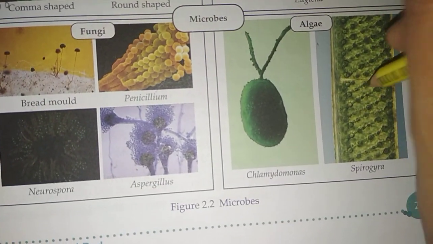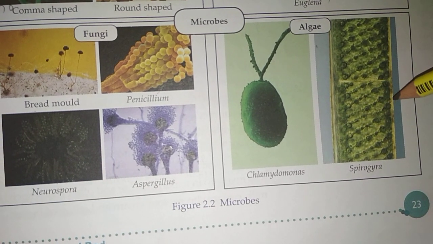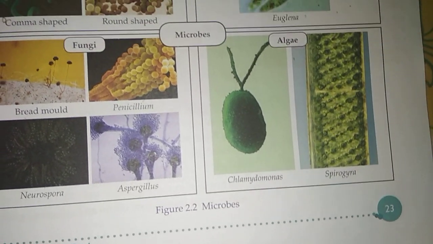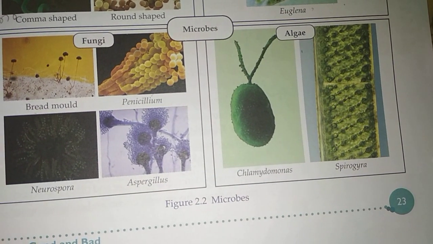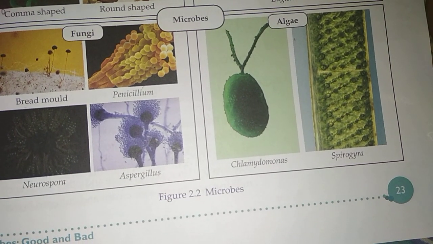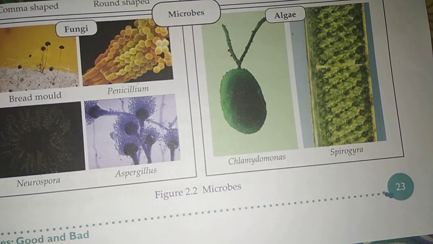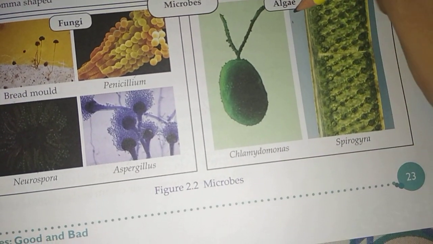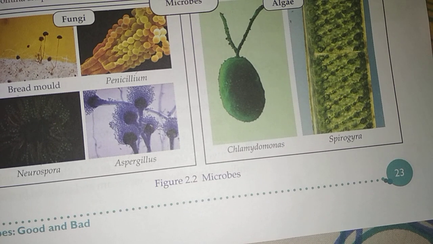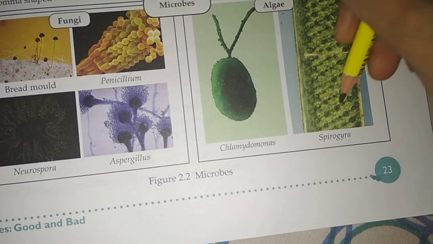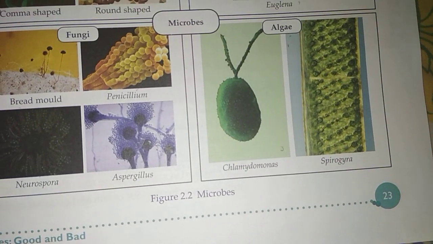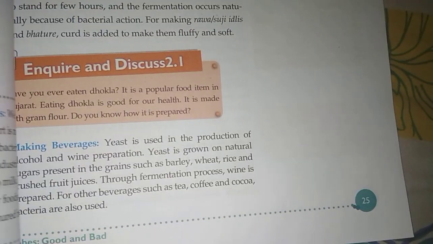Next one is algae. Algae are very tiny plants. They mostly live in water. My dear students, you have already seen in your houses, and near rivers and ponds, the green area near the water. That is algae. We can see them with our naked eyes. They can also be unicellular, for example Spirogyra and Chlamydomonas. Okay, now moving to the next part.